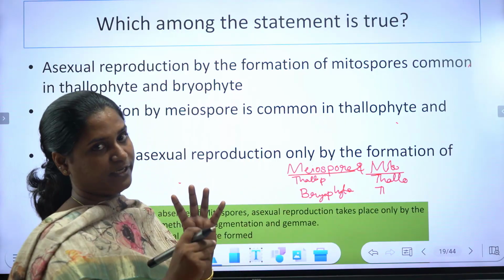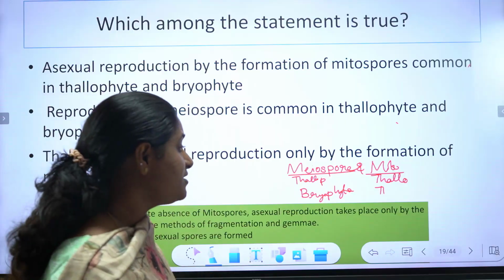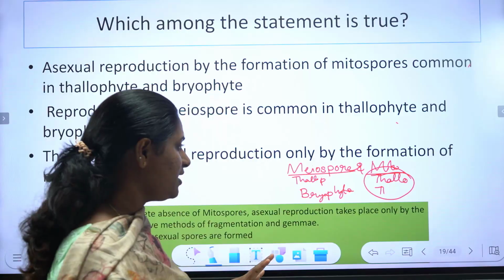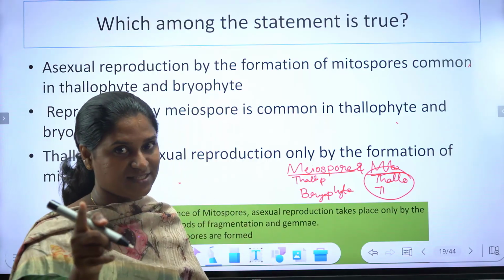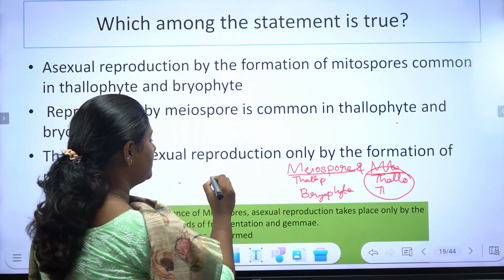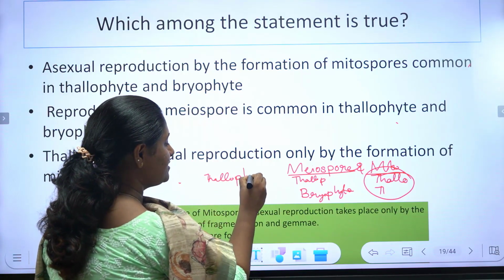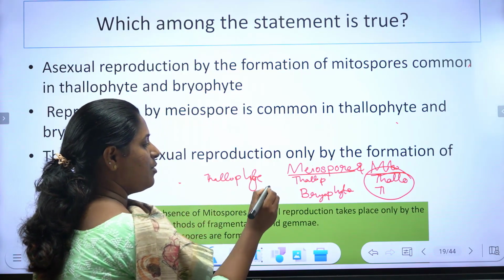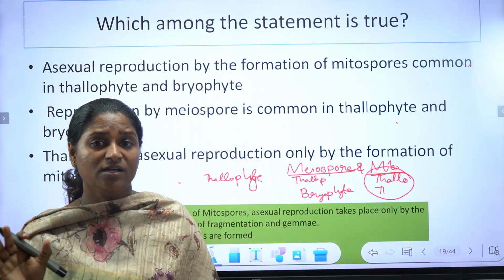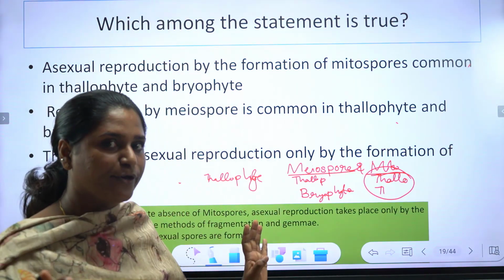That the meiospore formation is common in thallophytes and bryophyte, whereas mitospore is formed only in thallophyte. Okay? So algae basic form ആയതുകൊണ്ട് നമ്മൾ ചിലപ്പോൾ ചിന്തിക്കും മിയോസ്പോർ ഉണ്ടാക്കില്ല എന്ന്. പക്ഷേ അങ്ങനെയല്ല. ആൽഗയ്ക്ക് thallophytes have the potential to produce meiospore as well as mitospore, whereas in bryophyte, asexual reproduction is only by the means of vegetative propagation. They never produce mitospore.